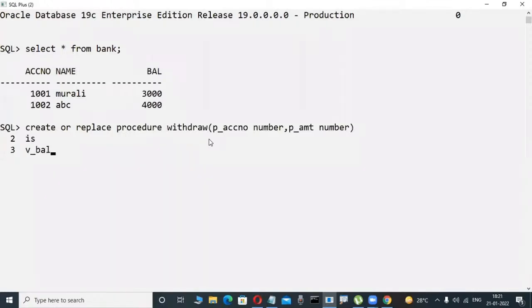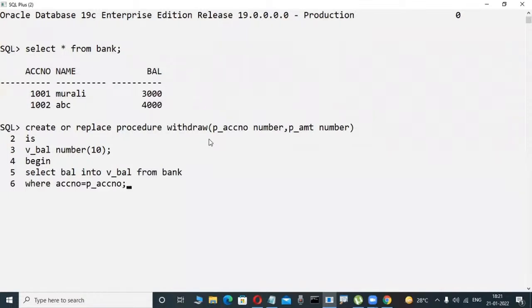I want to find out the balance. Whenever we insert an ATM card and try to retrieve money, it checks the balance. Now concentrate here. Select balance into v_balance from bank where account number is equal to something. You may not have an idea about these things, but observe logically. These are all very easy actually.